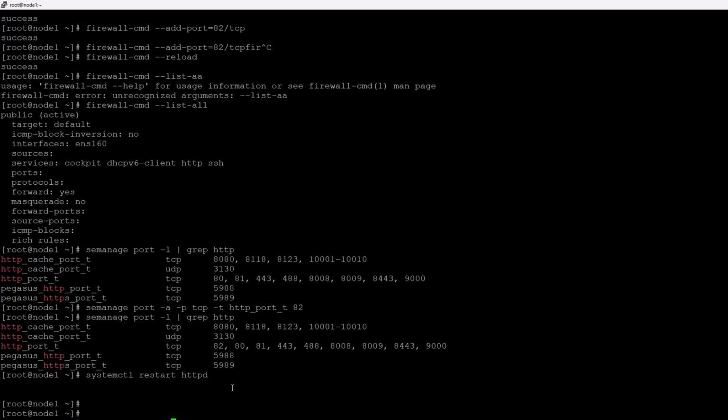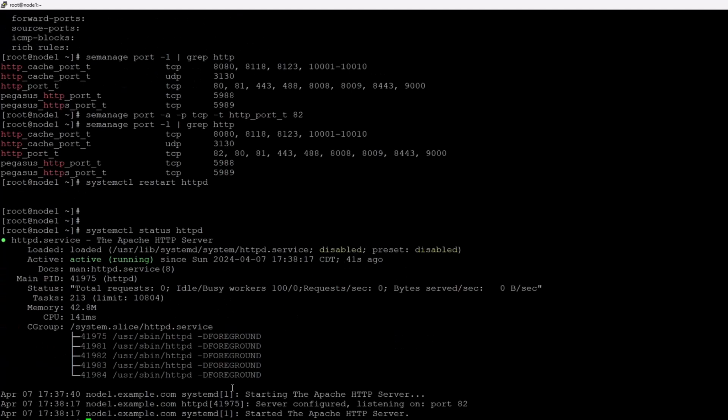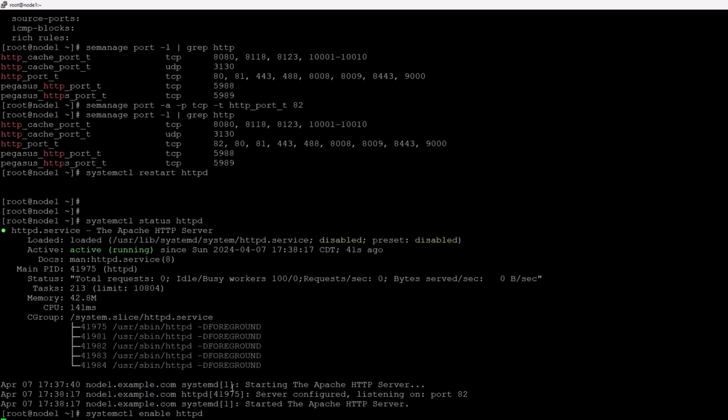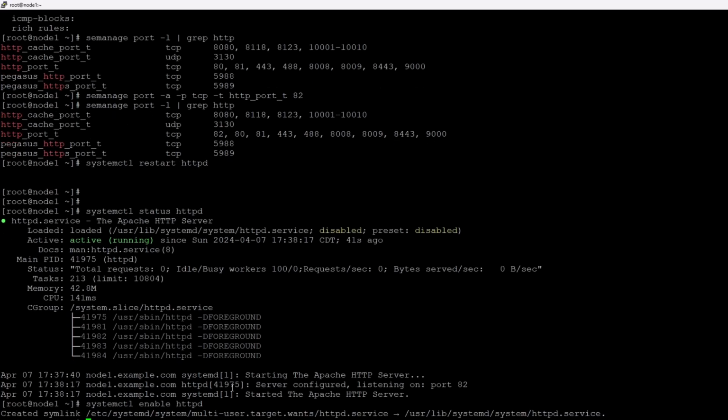If you want to see the status, you can run this command. You can see httpd is running on it. So the last and the most important command is you have to run this command, enable it. It will help you when you restart the server.